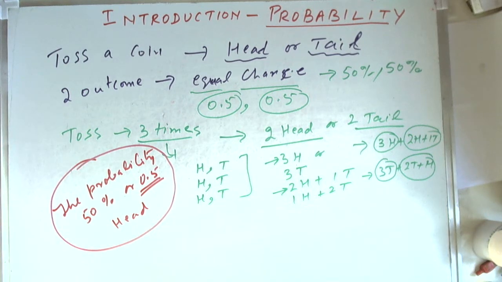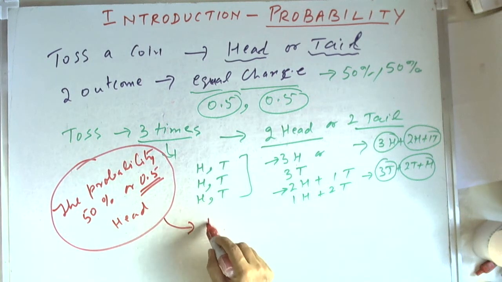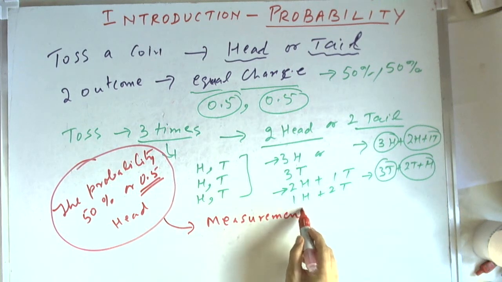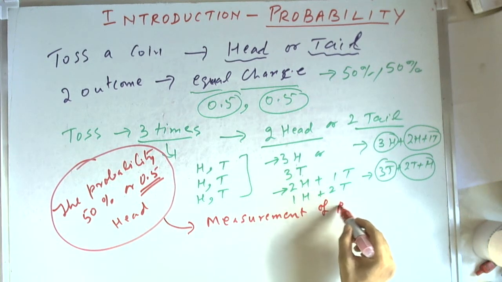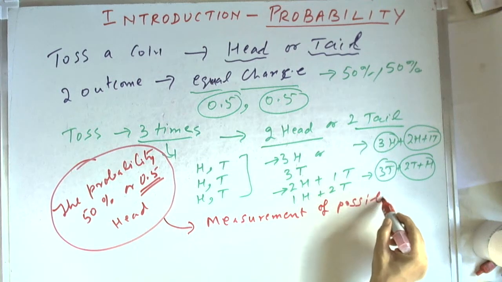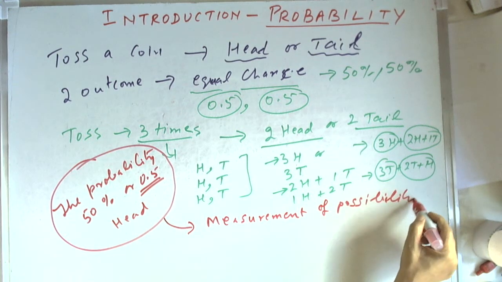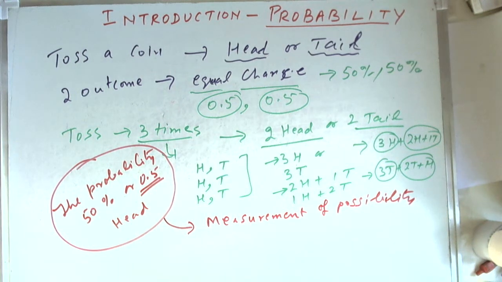It is a measurement of possibility. We can put it in a quantified manner, as 0.5 or 50%.